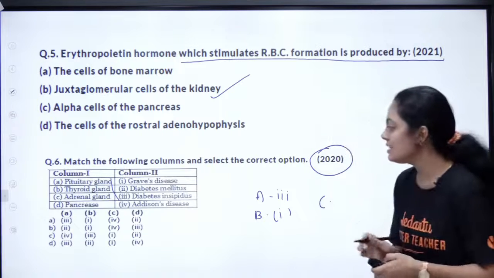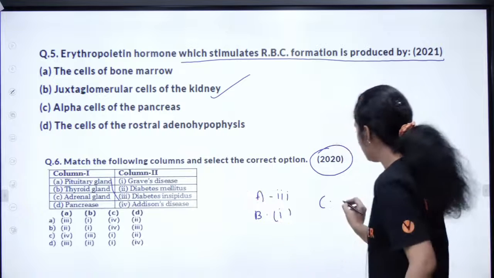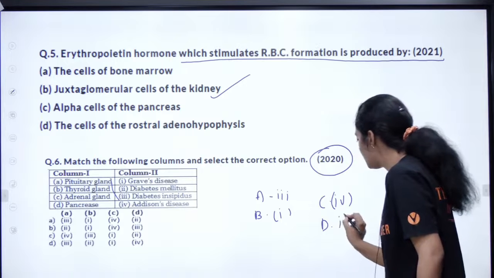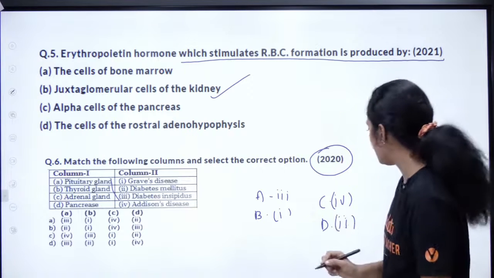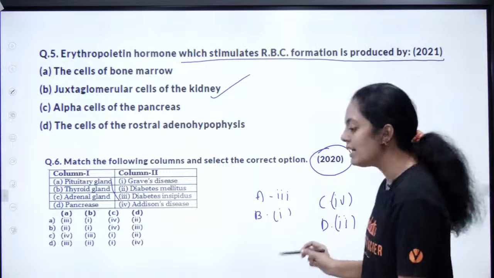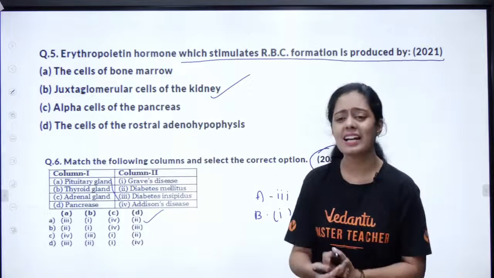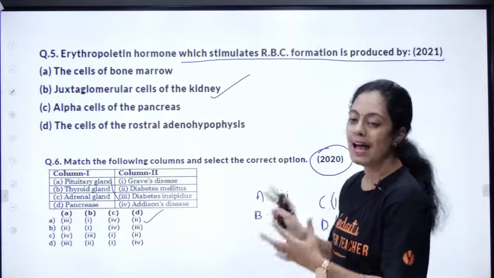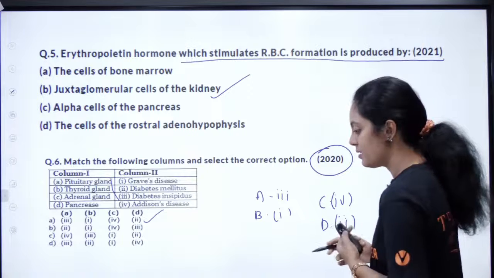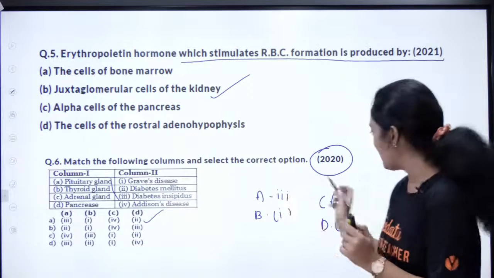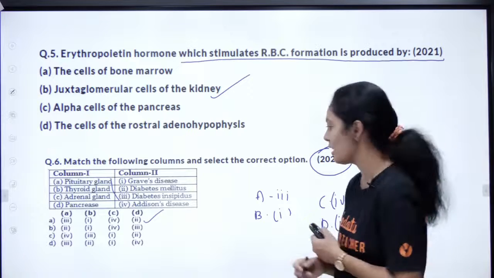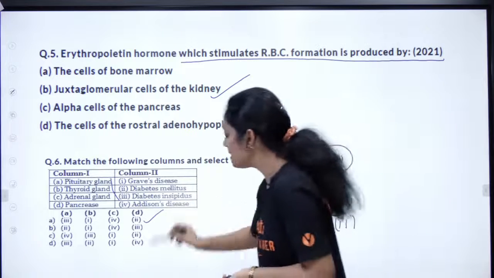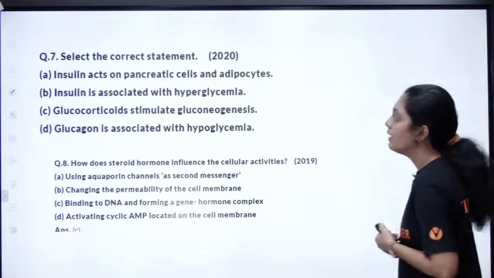Then adrenal gland, C. So adrenal gland is resulting in Addison's disease. I will tell you what that is. Then D is 2. So what is the right answer, pasangla? A is 3, B is 1, C is 4, D is 2. It is option A. What is Addison's disease? It is caused due to hyposecretion of the adrenal glands. You will have Addison's disease. So it is out of NCERT, two parts are out of NCERT. 2020. Shall we continue? So the right answer for this is option A. Shall we continue, pasangla? Yes.